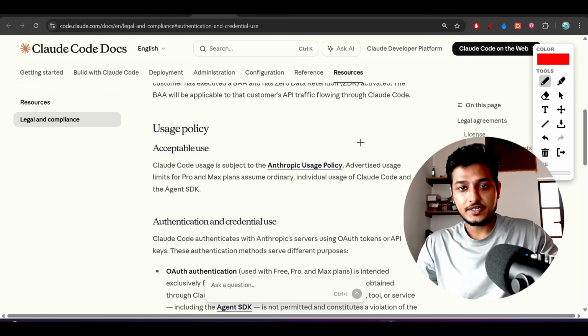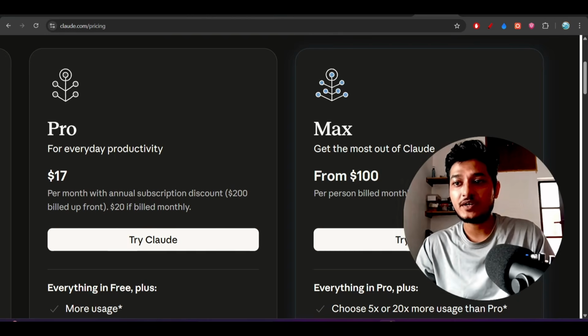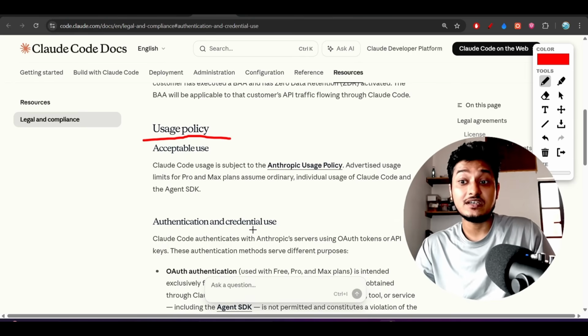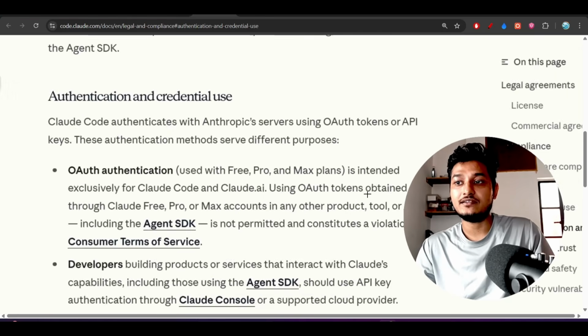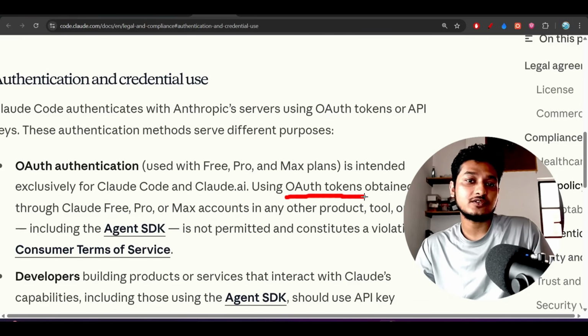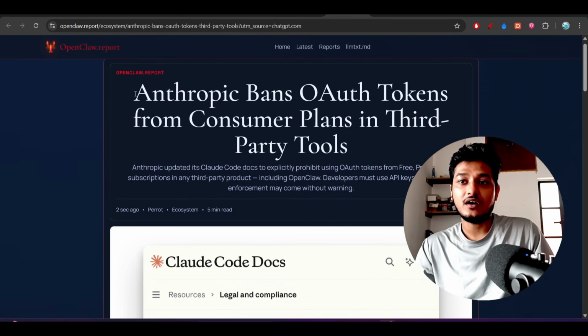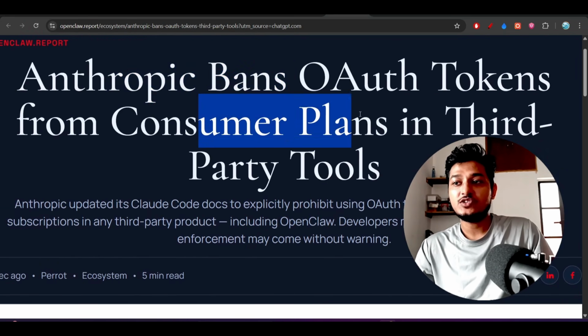Yesterday, Anthropic updated their usage policy for the Claude models. Basically, they have different plans like Pro, Max, and all of the third-party apps. Those who are using these Claude models with Max or Pro accounts via OAuth tokens are getting banned. And in that list, Openclaw is there, and they have published this report on their website openclaw.report that Anthropic bans OAuth tokens from consumer plans in third-party tools, including Openclaw.